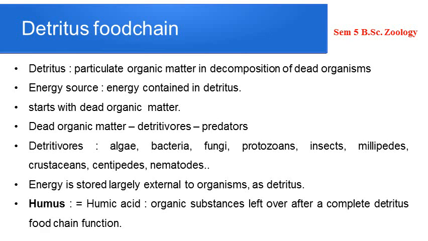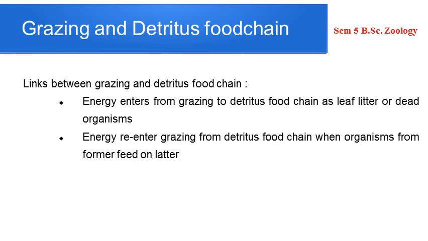And ecosystems with detritus food chain are less dependent on solar energy and depend mainly on the influx of organic matter produced in another system. I hope all the points are very clear to you. So for the detritus food chain, the ultimate source is dead and decaying organic matter, actually the dead and decaying organic matter of plants and animals which were members of the grazing food chains. So these are the points.